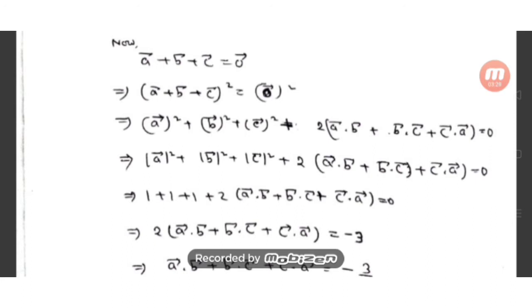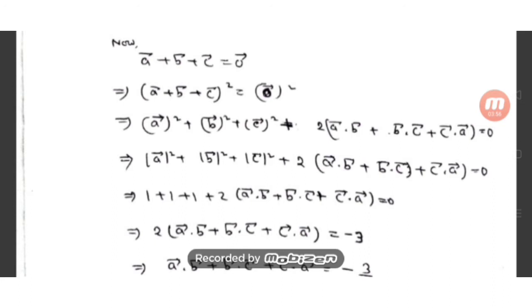So if you do the square of the 3 terms, then we know the formula: first term square plus second term square plus third term square plus 2 times first dot second, second dot third, and first dot third. That means we remember the formula, a plus b plus c whole square is a square plus b square plus c square plus twice ab, twice bc, twice ca. Since we cannot write plain ab for vectors, a bar dot b bar will be there: twice a bar dot b bar, twice b bar dot c bar, twice c bar dot a bar.